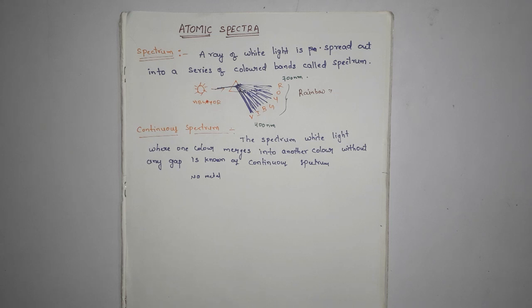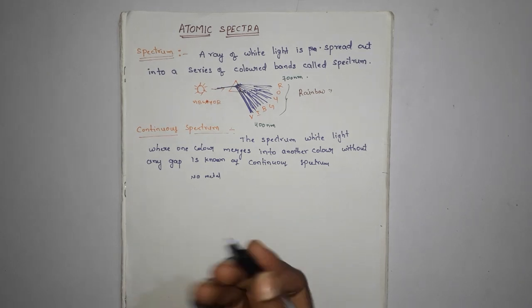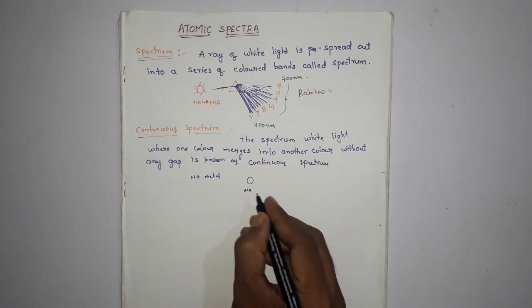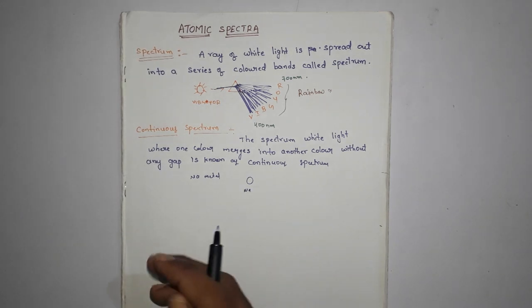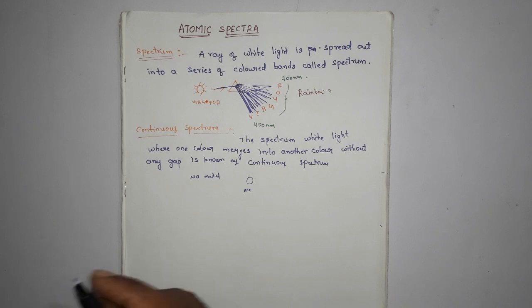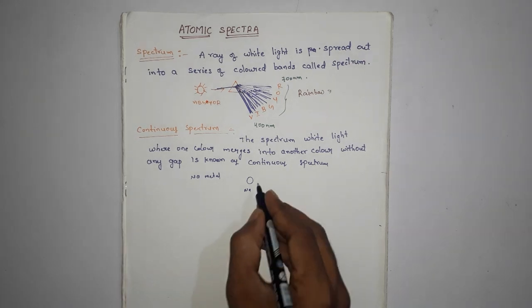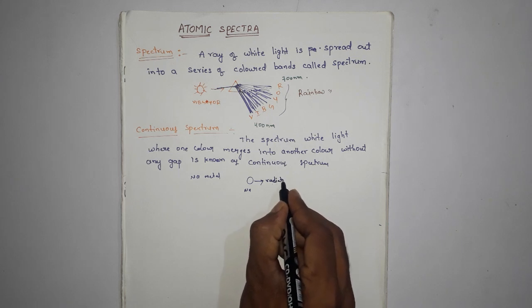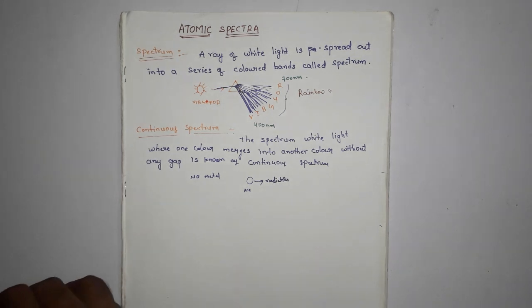When that radiation is passed through a prism, you will observe a spectrum with certain colors on a photographic plate. For example, when you take sodium and heat it, it emits radiation.